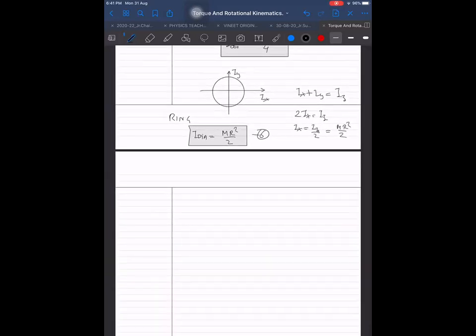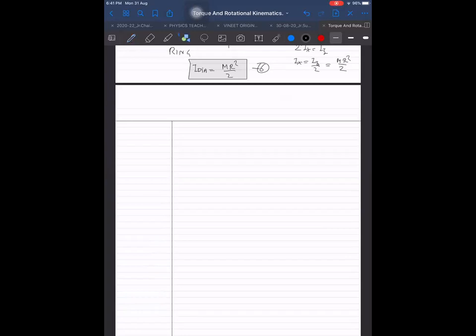Next, the same thing we can apply for the triangular sheet now. If I have a triangular sheet, let us say it is a sheet. Sorry, let me make it a sheet first of all. It is a triangular sheet.